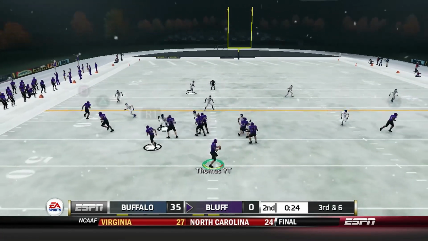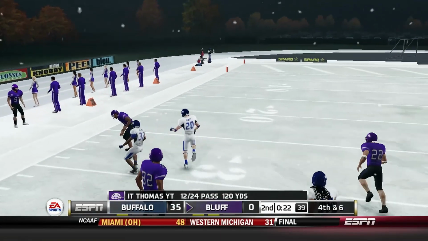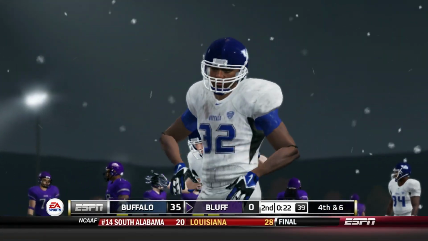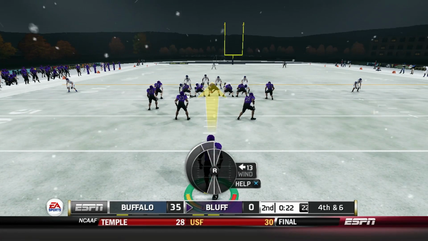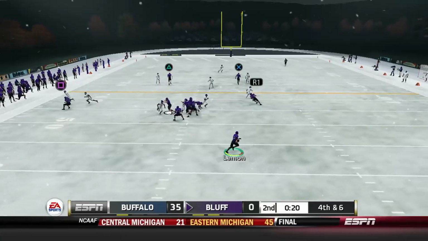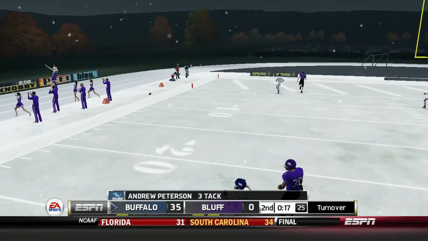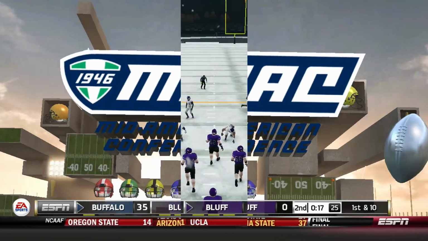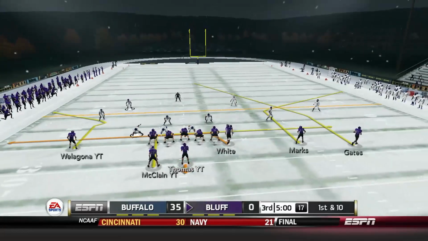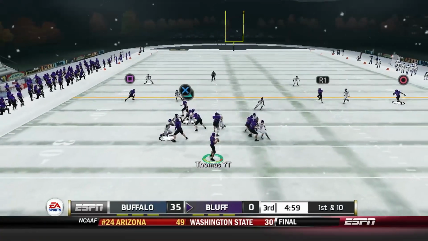Beavers still have 2 timeouts. Thomas trying to throw to left-hand side to Antoine Hayden. It's incomplete. Can't quite make the grab. The ball was a little high. And so a 4th down that's coming up. Lemon Force going to try to scramble once again. Going to try to throw it for one of the gunners, but overthrown ball. And so that's how the first half ends. Buffalo enjoying a nice 35-0 lead.